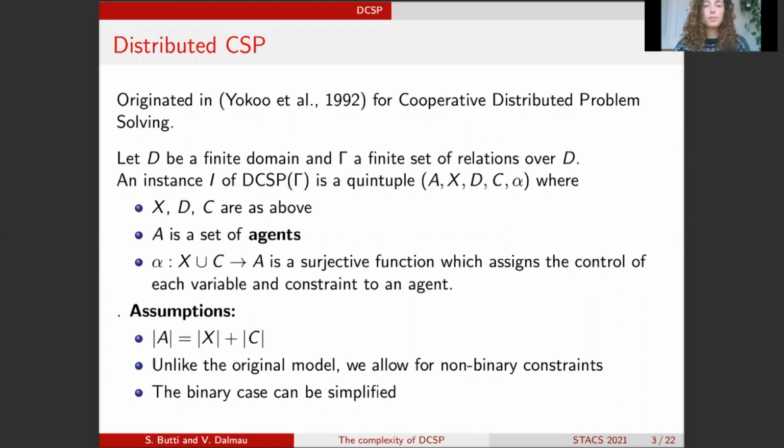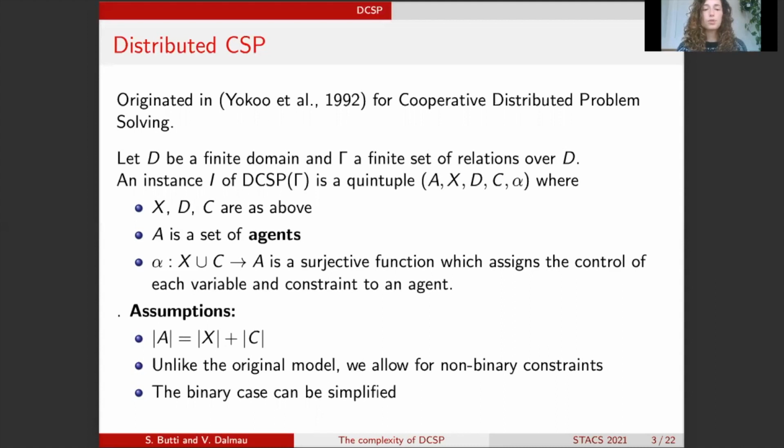So let D be a finite domain and gamma be a finite set of relations over D. Now an instance I of the distributed constraint satisfaction problem over gamma is a quintuple where we have a set of variables, a set of constraints and a domain as before. But additionally, we have a set of agents and a function alpha, which assigns the control of each variable and each constraint to an agent. Now, alpha is surjective, so that means each agent is controlling at least one variable or one constraint.